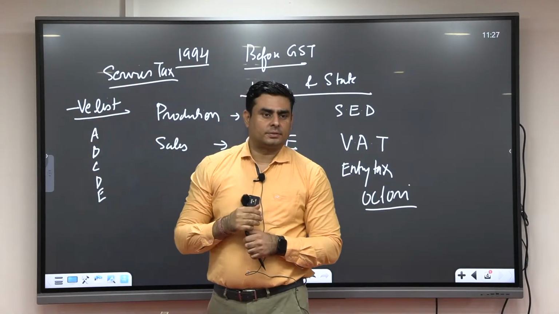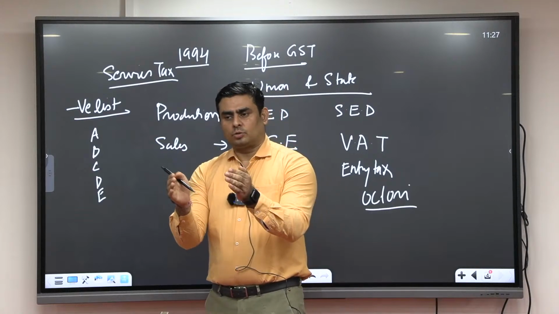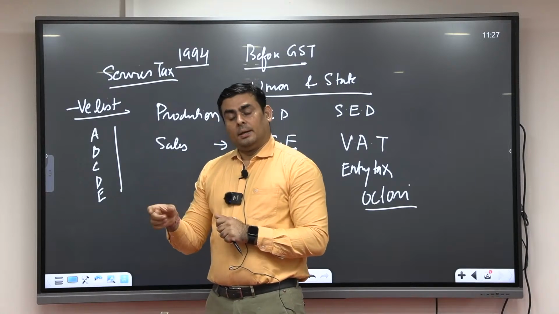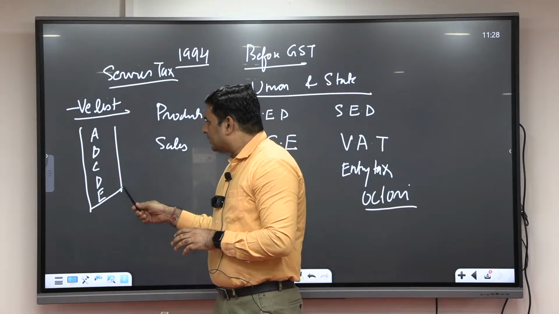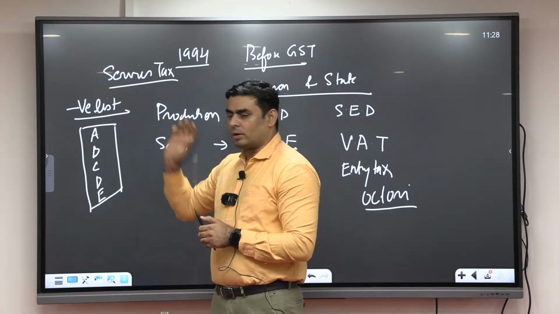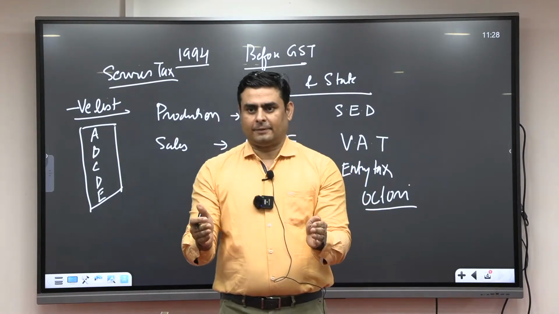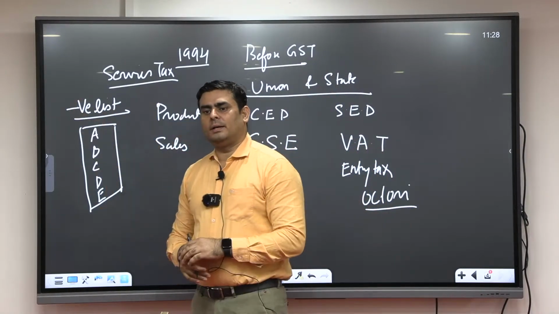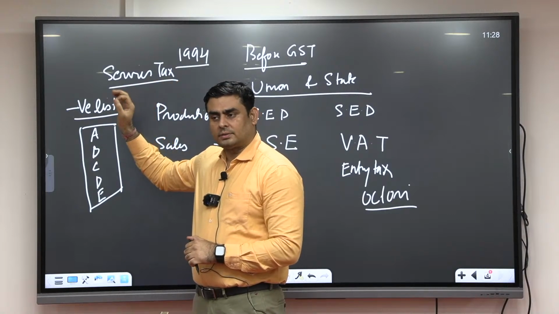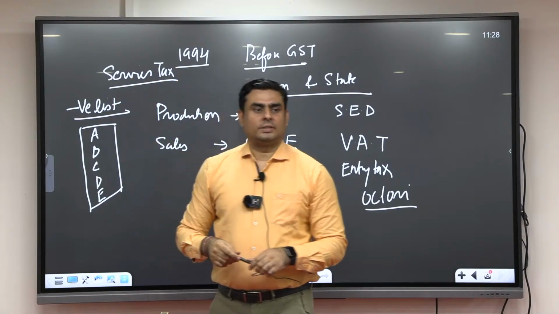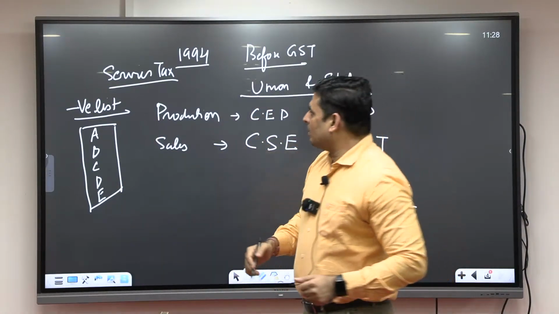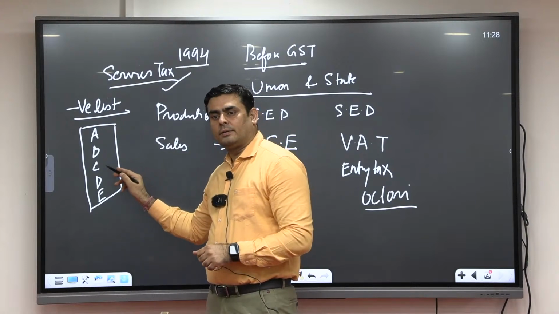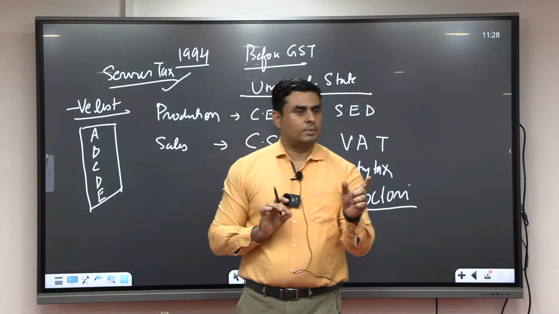So what does negative list mean? Negative list means that when the government is going to exempt something from taxation, then they will give the idea of what? Negative list. Means apart from these things, all other things will be under what? Tax, whichever services are there. So we have multiple services. Except these services, all other services will be in the zone of what? Service tax. Fine, service tax. And suppose any new service comes, then automatically it will come under the provision of service tax unless it is going to enter at where? Negative list. So have you understood the concept of negative list?